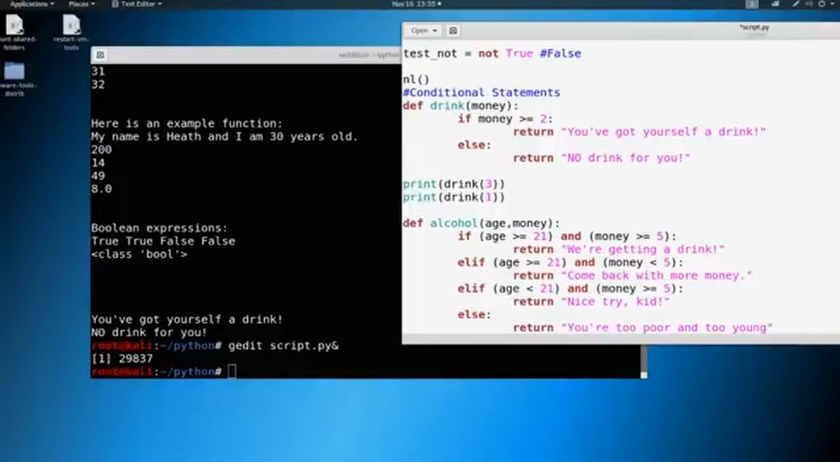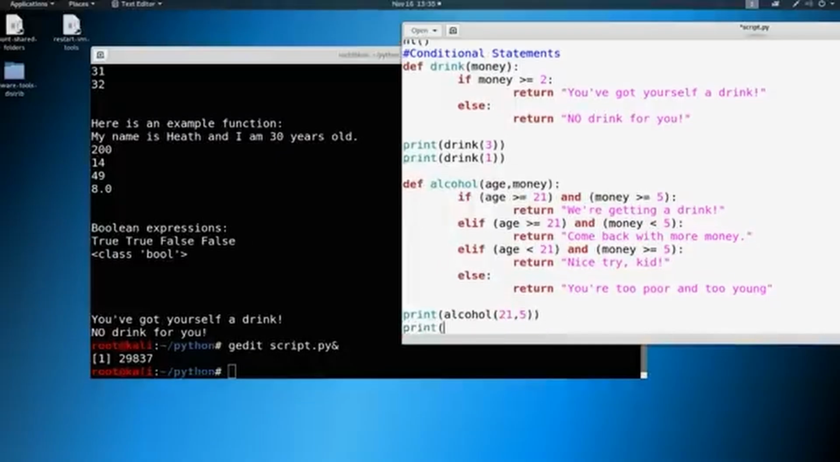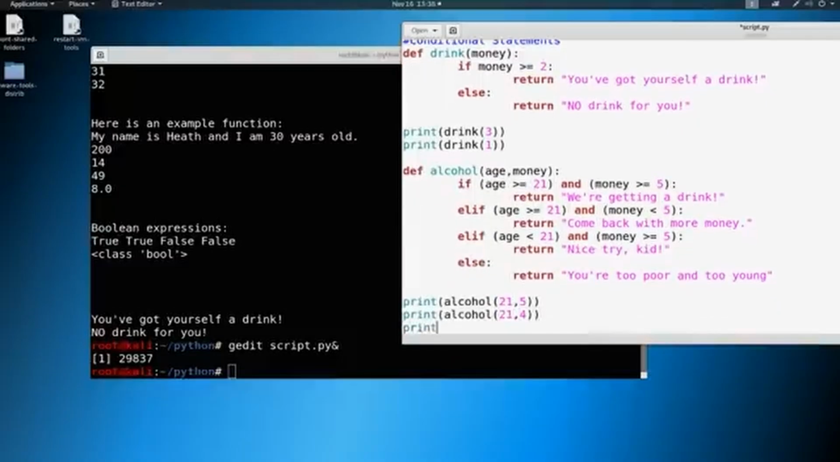So let's go ahead and run this a couple different times. Let's print out alcohol, and we're going to give our two parameters. Let's say 21 and 5. Let's print out alcohol again, with parameters 21 and 4. And then let's print out one last time, alcohol, and we'll say 20 and 4.